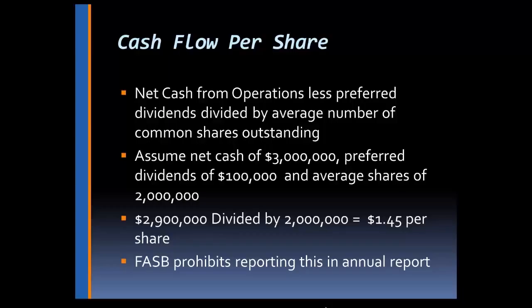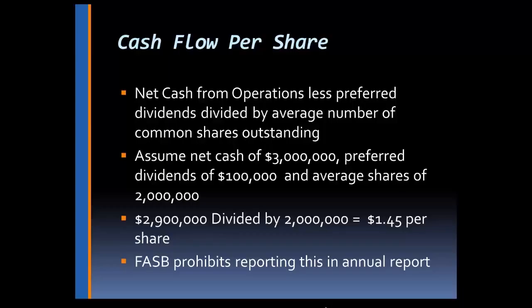Now let's assume that we had net cash provided by operations of $3 million. We had preferred dividends of $100,000, and we had average shares outstanding of 2 million. So we divide 2,900,000 by the average shares outstanding, and we get $1.45 per share.